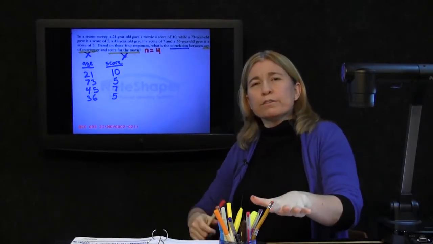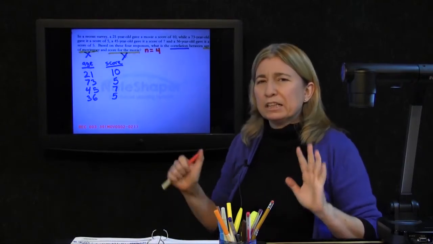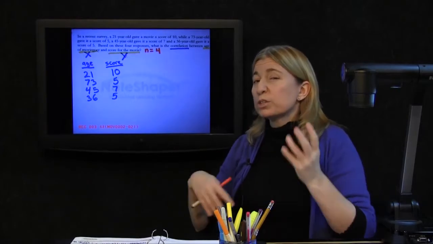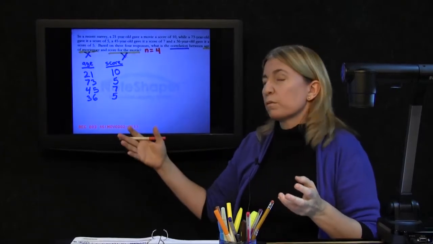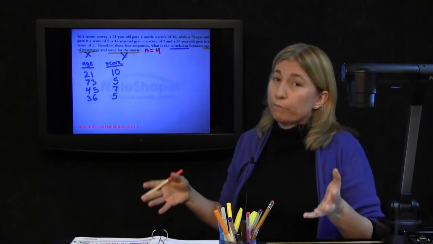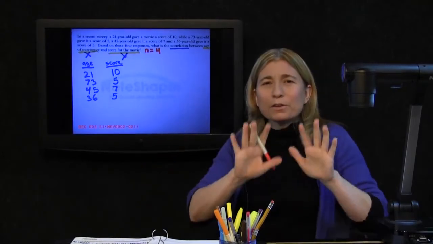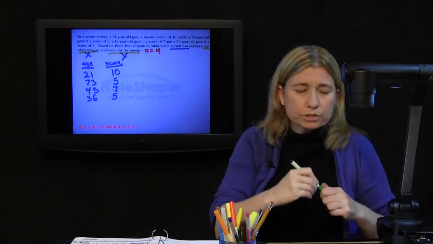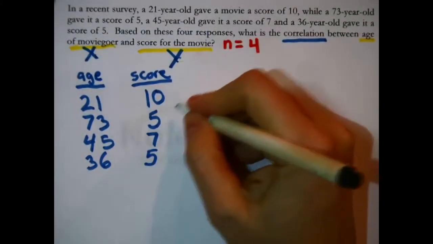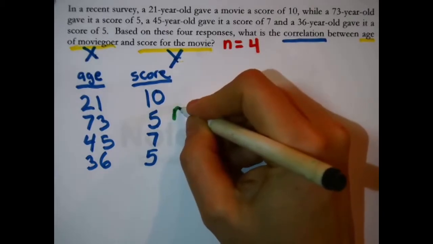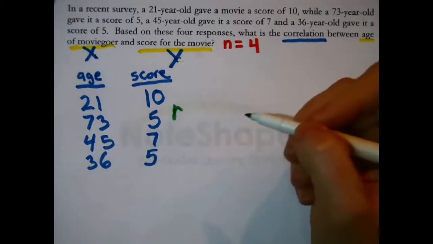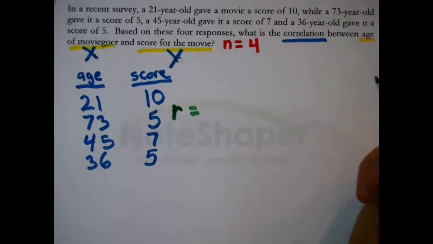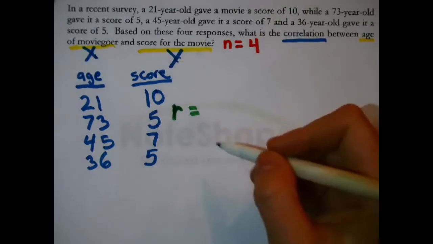Oh, which, before we go any further, is a pathetically small sample. If we were really interested in reality in this relationship between the age of the moviegoer and what they thought of the movie, I think we would ask more than 4 people that saw the movie. Nonetheless, for the purpose of just practicing the calculations associated with the correlation coefficient, we'll keep it to 4. Because, now, this is a rho. Looks like a lowercase r. The symbol for correlation coefficient.